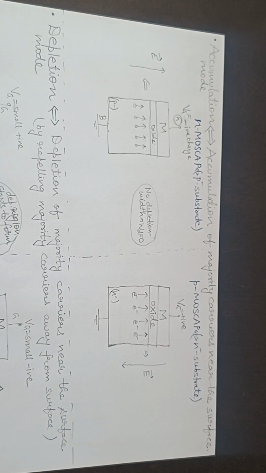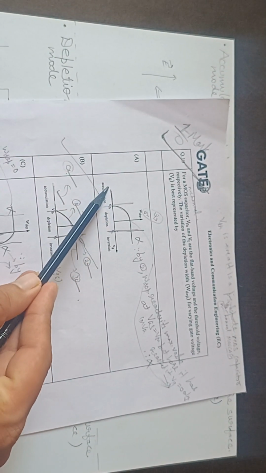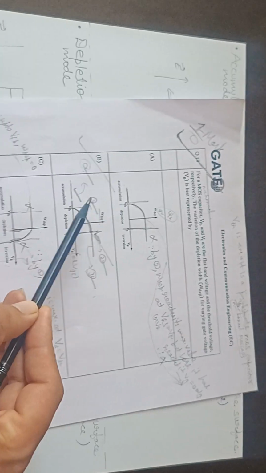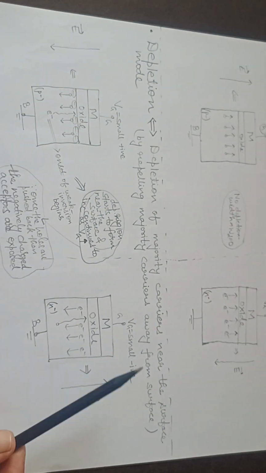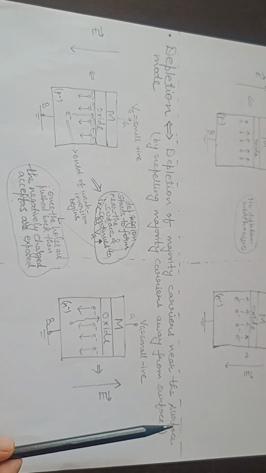So accumulation means accumulation of majority carriers near the surface, so you need to apply VG equal to negative. As you can see here, in all four, for the accumulation the voltage is negative. Okay, now depletion mode means depletion of majority carriers near the surface. So how do you do that?